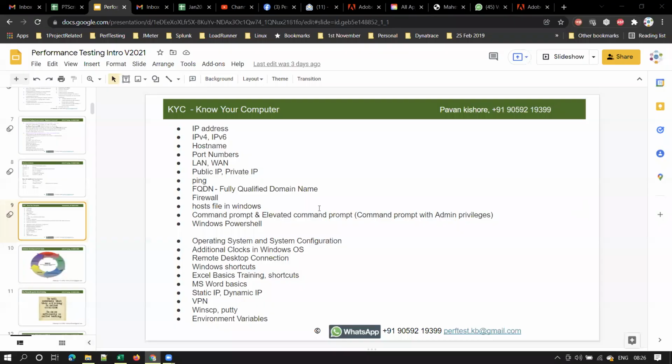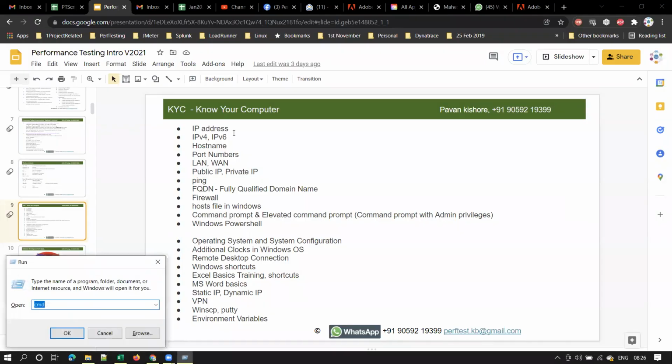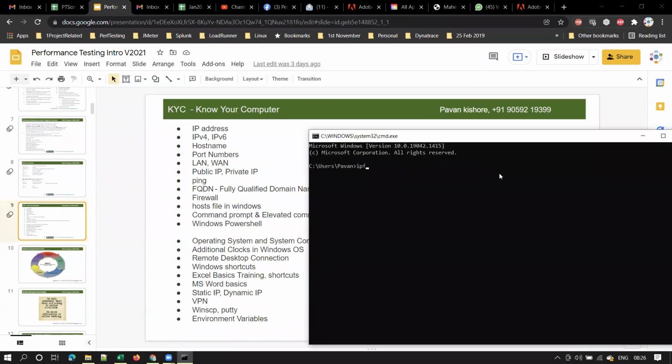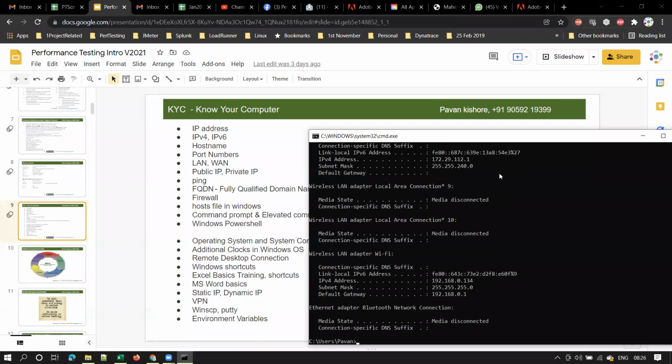Let me show you, guys. So this is how we have to check, right? Open a command prompt in the Windows operating system, and type ipconfig. If you are connected through Wi-Fi, you have to check it here. Right now I am connected to my Wi-Fi, so you have to check it over here, IPv4 address. My IP address is